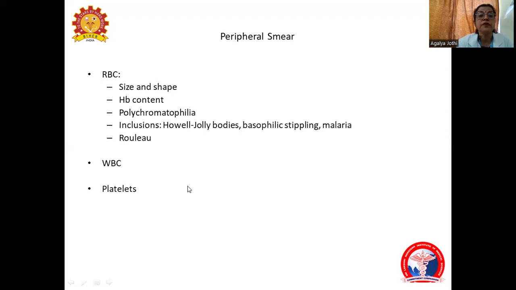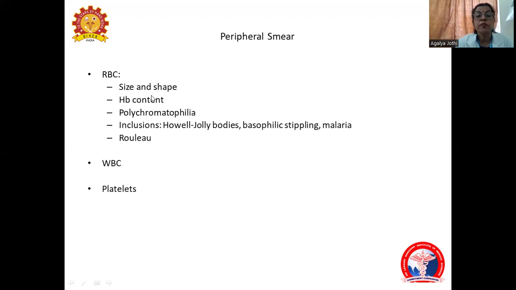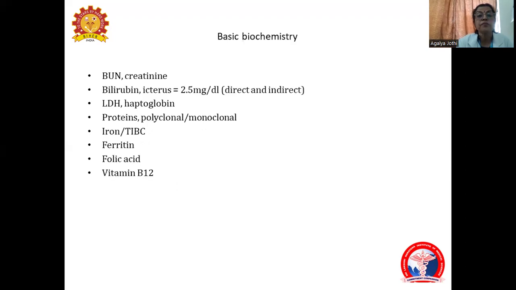Looking at the peripheral smear, you can see the size and shape of the RBCs and the hemoglobin content. Size and shape may be microcytic, normocytic, or macrocytic. Hemoglobin content can be hypochromia or normochromia, whether there is polychromatophilia, whether there are any inclusions, whether there is any rouleaux formation, and the platelet count.